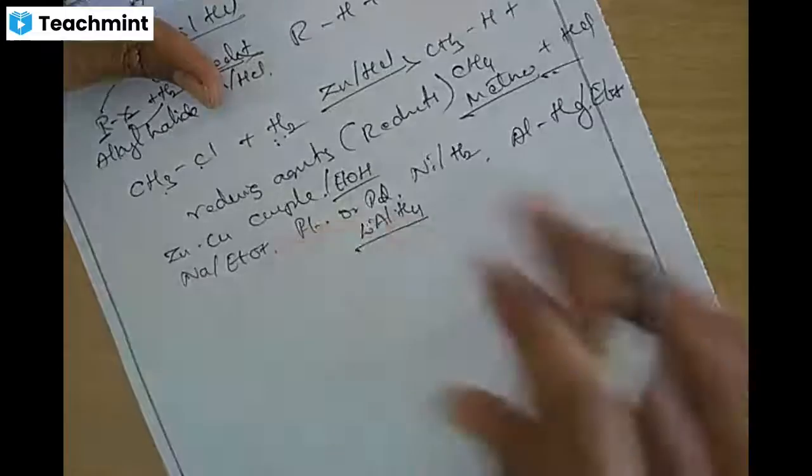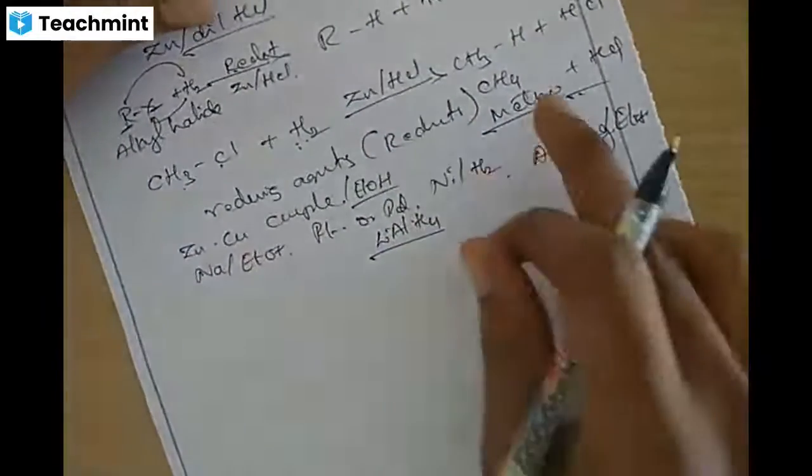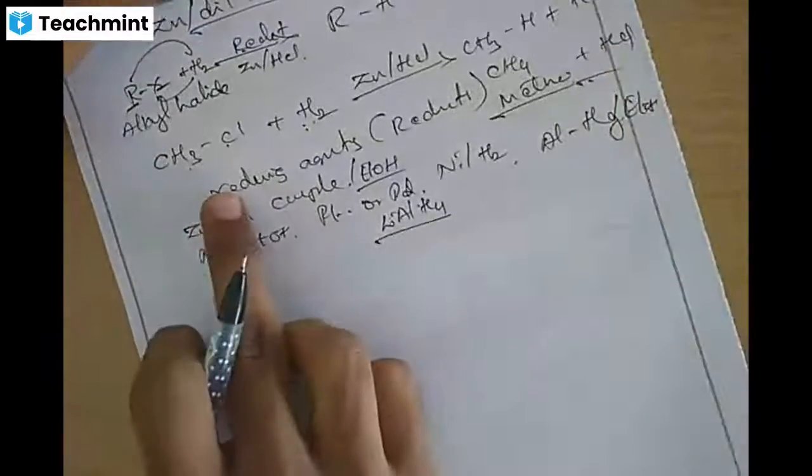These are the reductants. With all these, we can get alkane from the alkyl halides or haloalkanes.